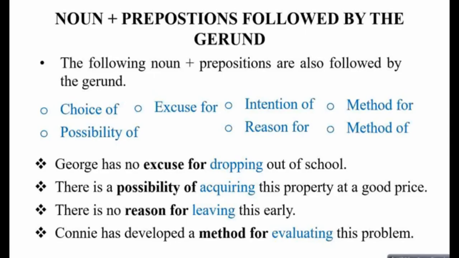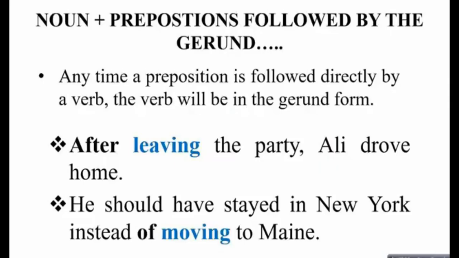Now so far हमने study किया कि आपके पास अगर verb preposition हो, noun preposition हो या adjective preposition हो. So what about if any time you have an only preposition which is followed directly by a verb, then verb will always be in the gerund form. For example, after leaving the party, this after is again we know by now is a preposition. So after leaving the party, Ali drove home.